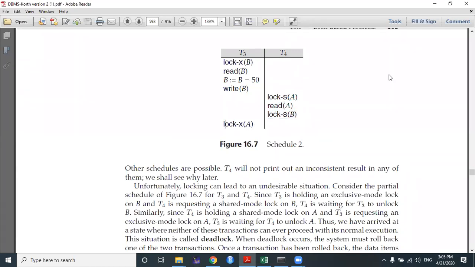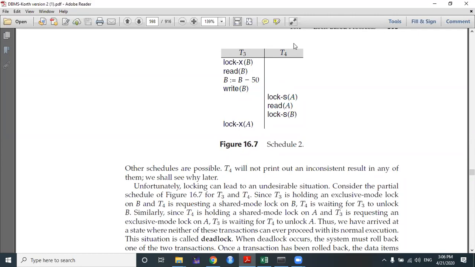So there is an edge from T4 to T3, a directed edge. Now the same case happens here. T4 is requesting a shared lock on item B, which is already held by T3 in exclusive mode. So it is also not possible until T3 releases the lock. T4 has to wait for an infinite amount of time. So there is another edge, from T3 to T4. In the graph you can see there is a cycle between T3 and T4, and T4 and T3.